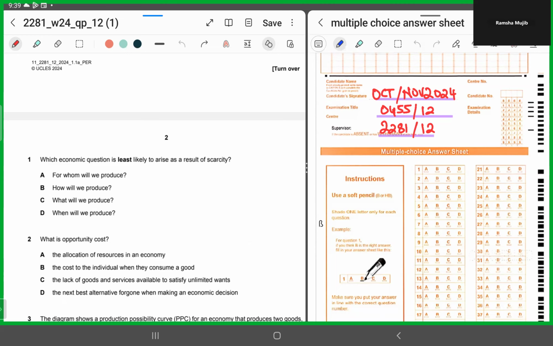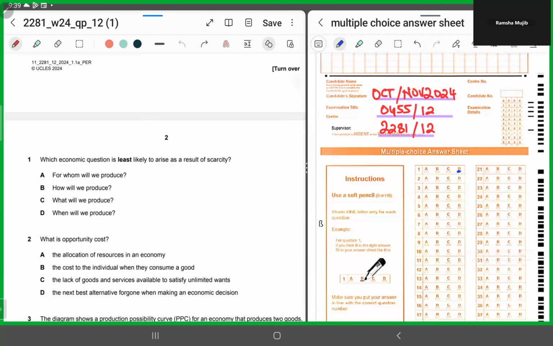D says, when will we produce? Yes, this is an incorrect response. So, for MCQ number 1, it has to be D. This is the least likely response. So, we'll shade in D for the first MCQ.